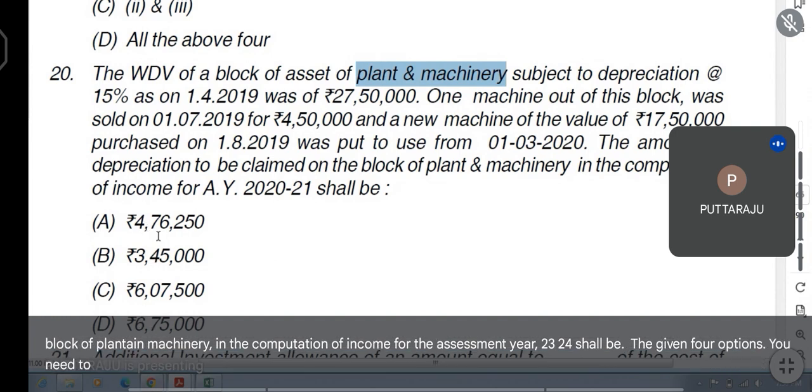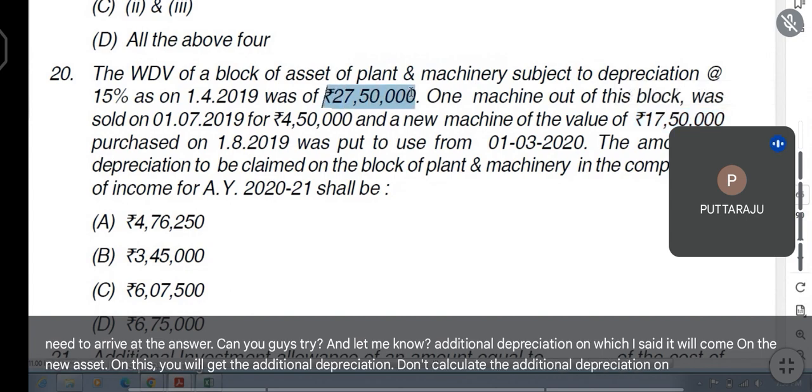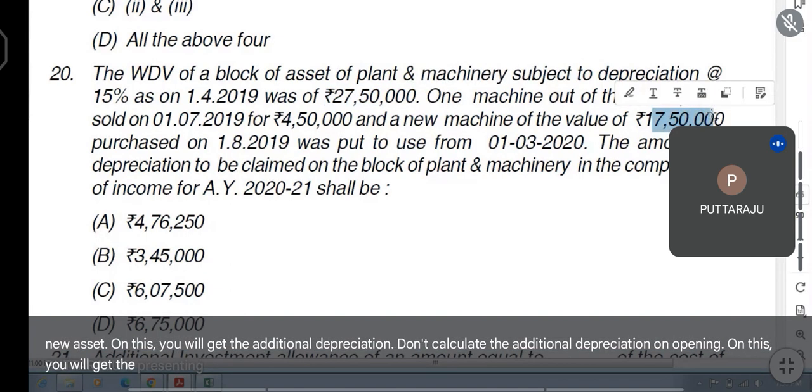You need to arrive at the answer. Can you guys try and let me know? Additional depreciation on which asset will come? On the new asset. On this you will get the additional depreciation. Don't calculate the additional depreciation on the opening. You guys know how to calculate normal depreciation. You want me to solve?